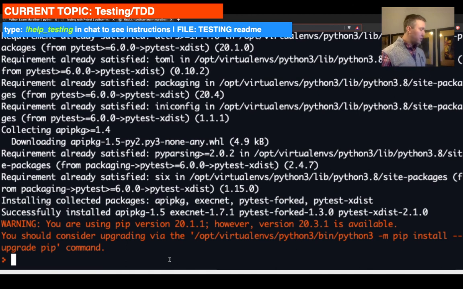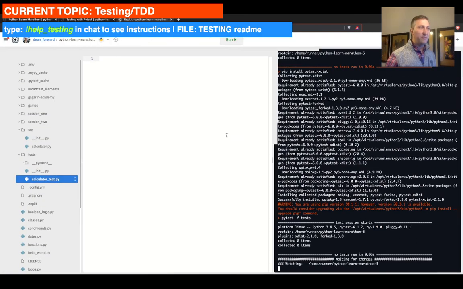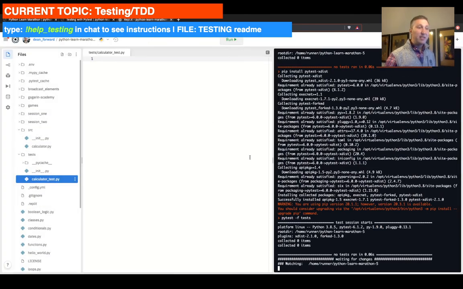So the command that we're going to run is pytest -f for follow tests folder. So let's run that, and now it's watching as we make modifications to our stuff. Okay, so basically whenever we make modifications that get saved out, it is going to rerun those tests.